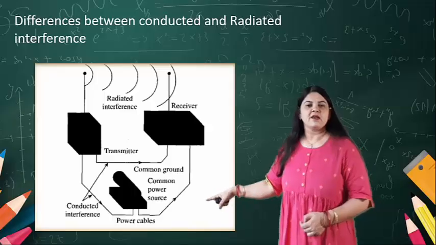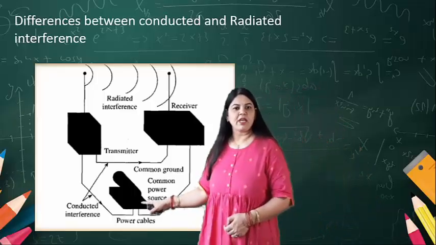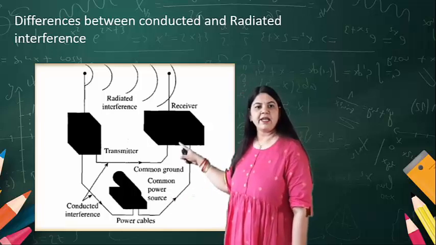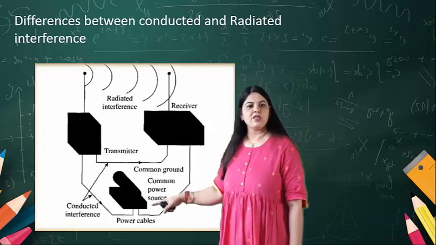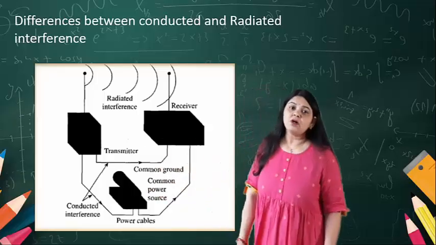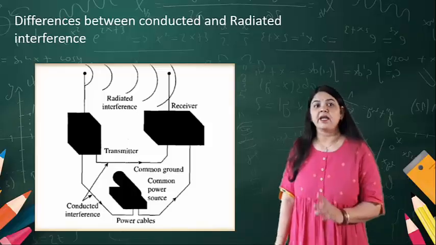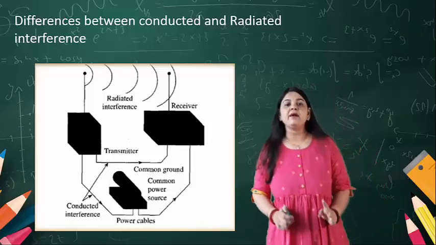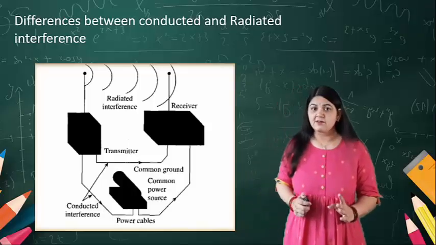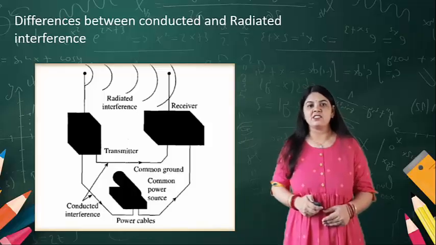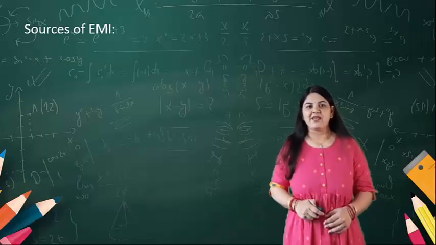Here you can see that there is a power cable. Through this power cable line they are connected with the transmitter. So due to that, the conducted interference results in electromagnetic interference. This way we have electromagnetic interference during communication.